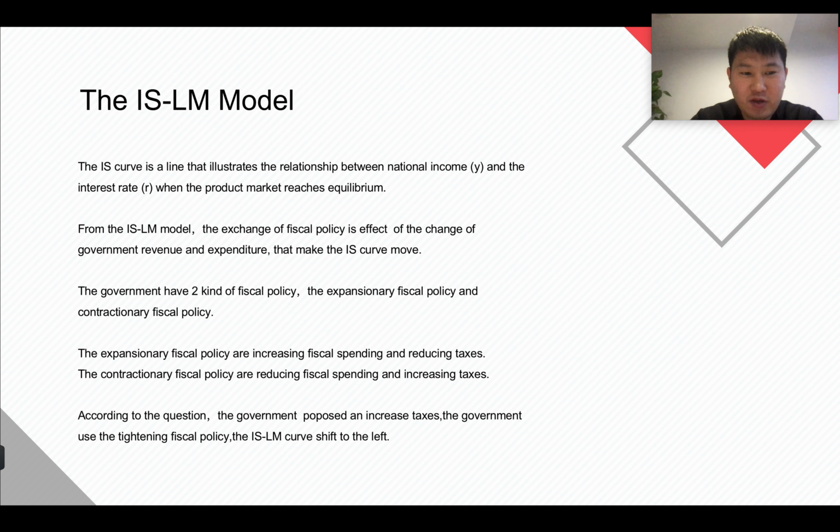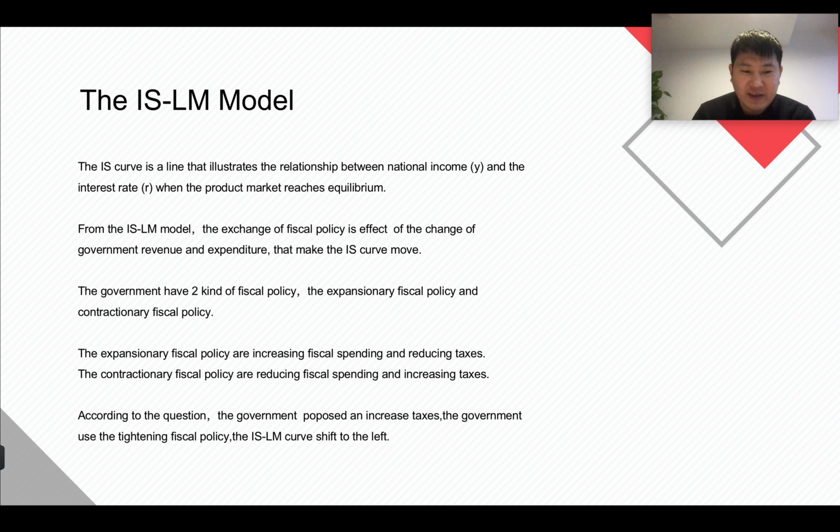About this question, we first explain what the IS curve is. The IS curve is a line that illustrates the relationship between national income Y and the interest rate R when the product market reaches equilibrium. From the IS-LM model, the change of fiscal policy affects government revenue and expenditure and makes the IS curve move.